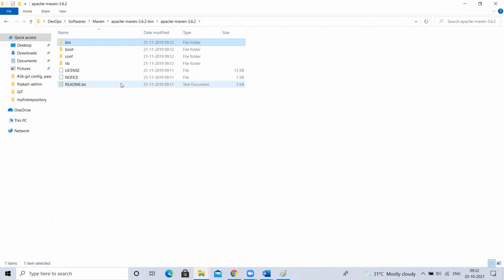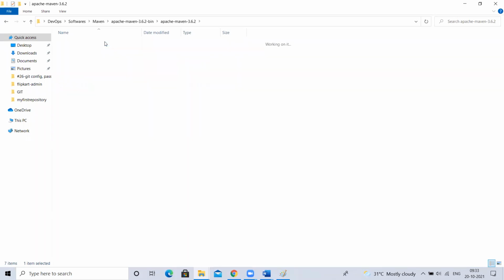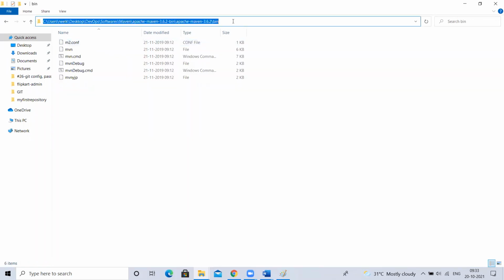No. Why? Because mvn is not a Linux command. If it is a Linux command or an operating system command, it can check in the Linux bin folder and understand. But Maven is an external tool, not something that came with the operating system. Maven has its own binaries. So what we have to do is take this bin and set it to the path variable.